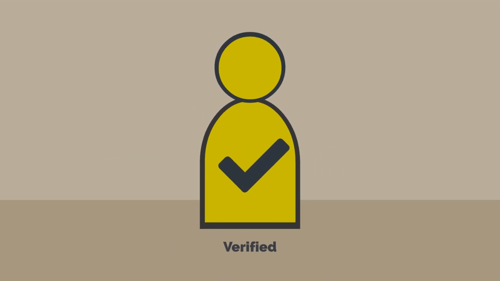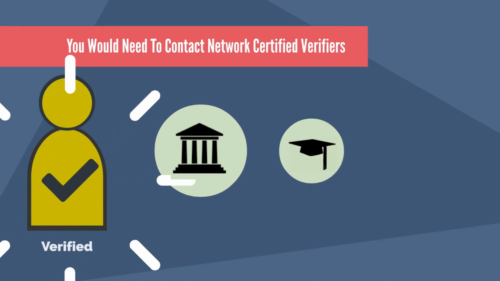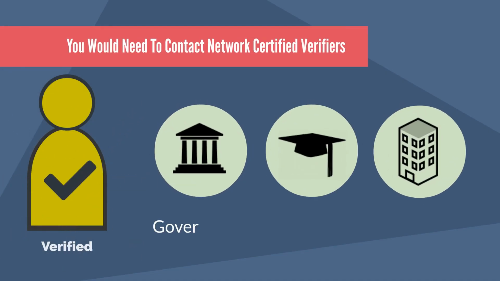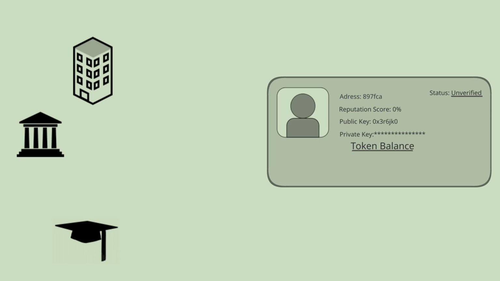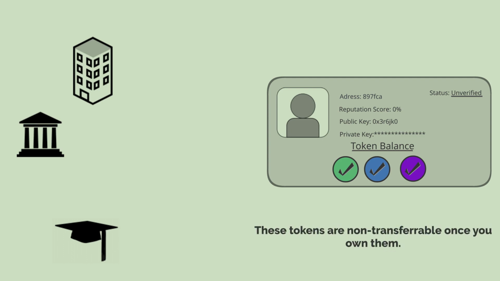To become a verified user on the network, you would need to contact network-certified verifiers, which would likely be your government, university, or current company. This would have to be done off-chain, meaning you would do this outside of the blockchain network. These verifiers would then create tokens and transfer them to the blockchain ID you provide them. These tokens are non-transferable once you own them.